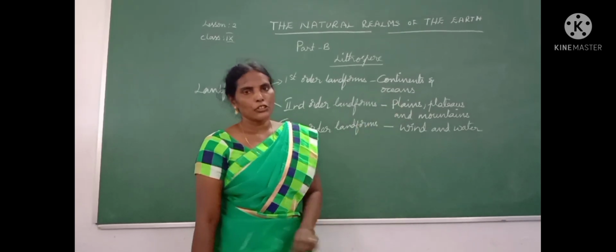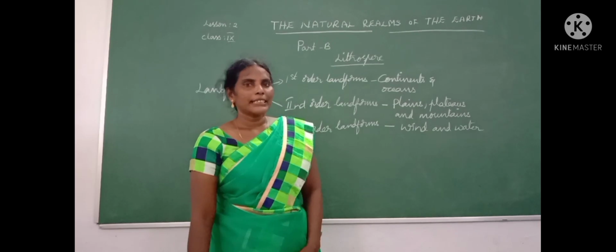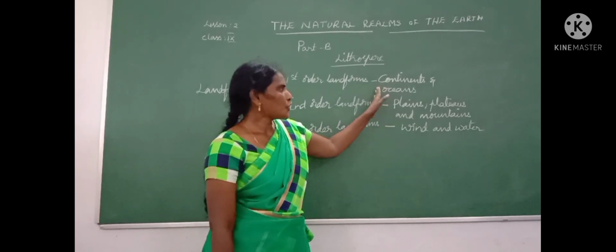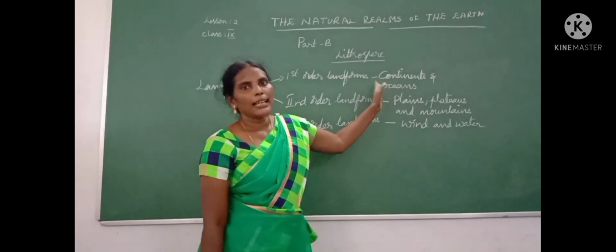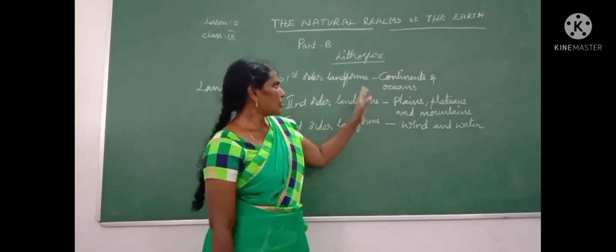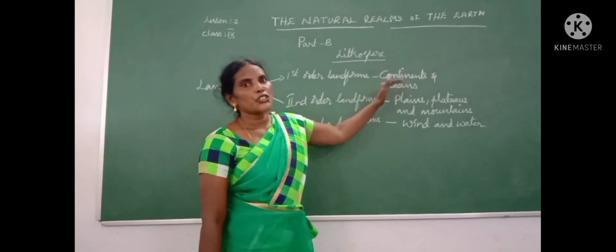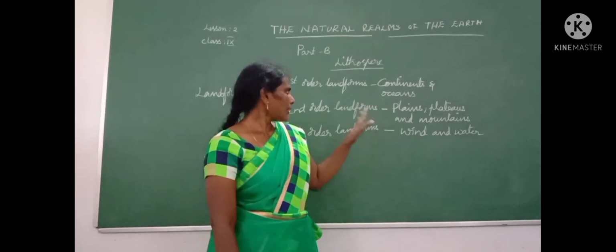Oceans like Pacific Ocean, Atlantic Ocean, Indian Ocean, Arctic Ocean, and then Southern Ocean or Antarctic Ocean. These 5 oceans come under the first order landforms. What are the things that come under the first order landforms, children? Continents and oceans.